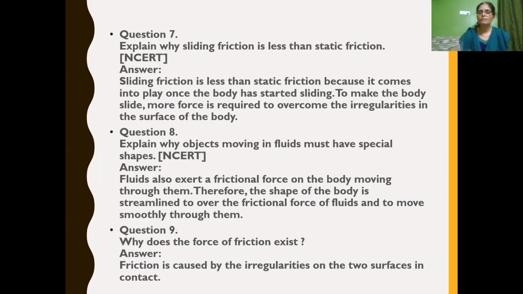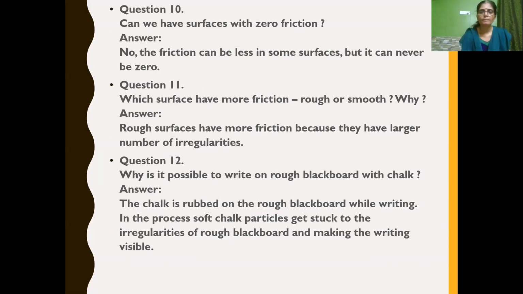Next question, why does the force of friction exist? How is it caused? It is caused by the irregularities between the two surfaces which are in contact with each other. And what do you mean by irregularities? Both the surfaces have ridges and grooves, isn't it? So when they interlock with each other, frictional force is caused. So frictional force is caused by irregularities on the two surfaces of objects which are in contact with each other.